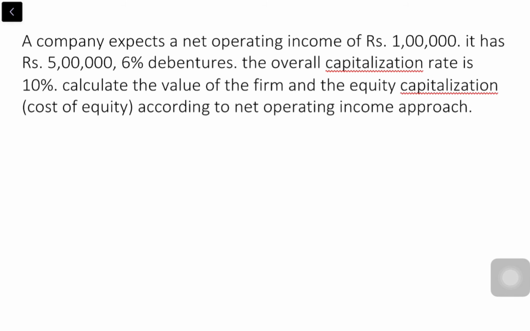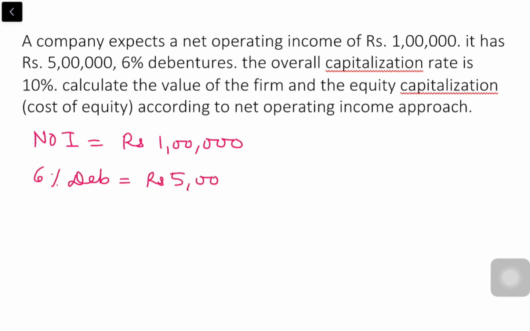First of all, let us write what is given to us in the question. The first thing is NOI, rupees 1 lakh, 6% debentures for rupees 5 lakh.